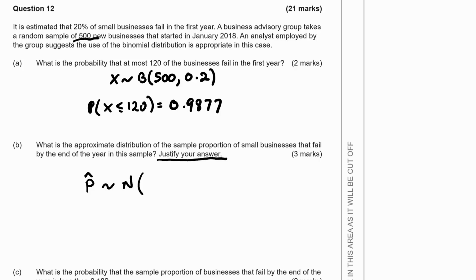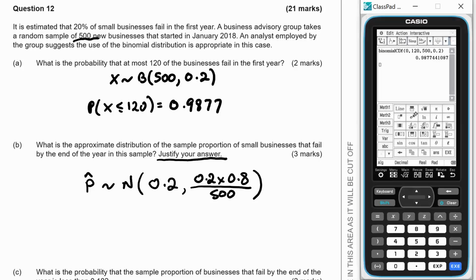with sample proportion 0.2, and the variance here would be 0.2 times 0.8 divided by 500. So we get 0.2 times 0.8 over 500, which is 0.00032. So 0.2, 0.00032.